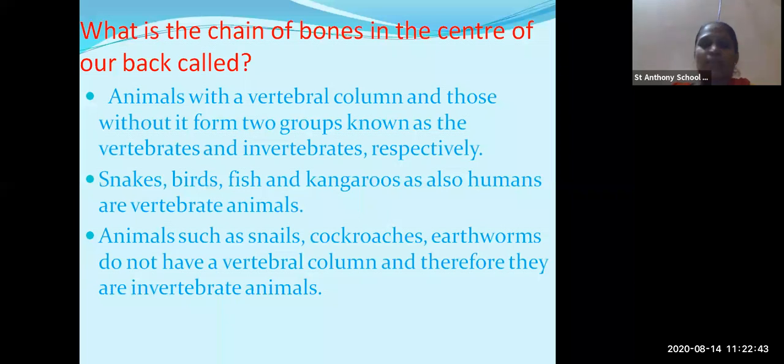Okay, now what are the examples of vertebrate animals? Snakes, birds, fish, kangaroo, these all are having vertebral column. So they are classified under vertebrate animals. While the animals which do not have vertebral column are called invertebrate animals. Okay, examples of invertebrate animals are snail, cockroach, earthworm, etc.